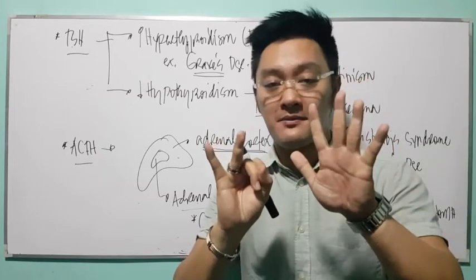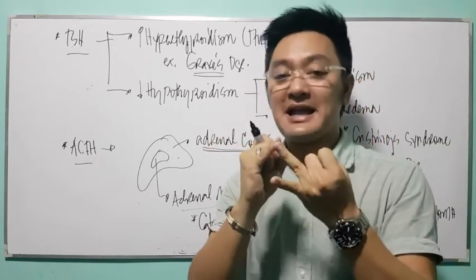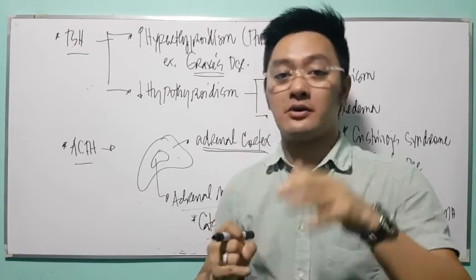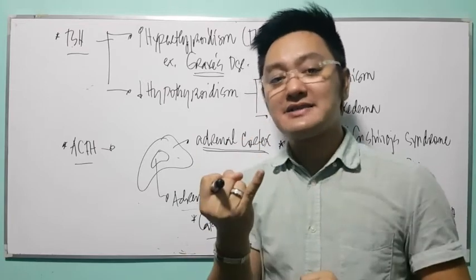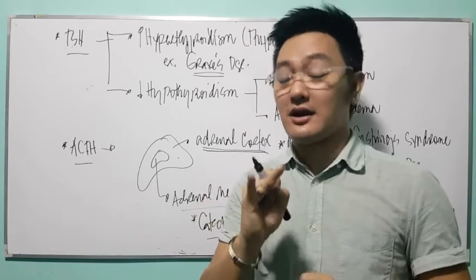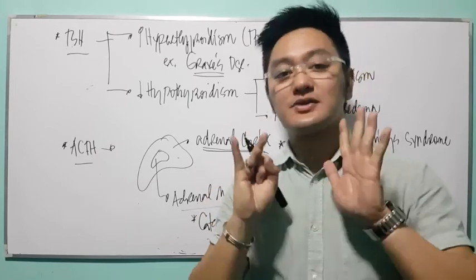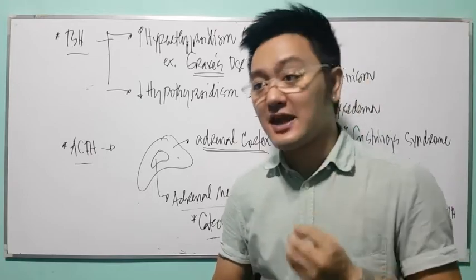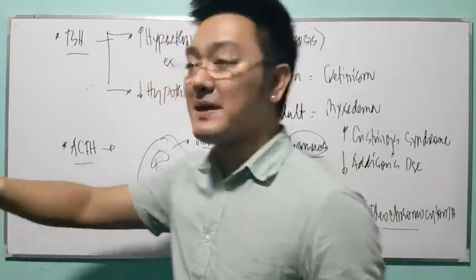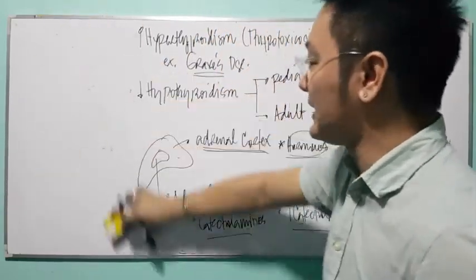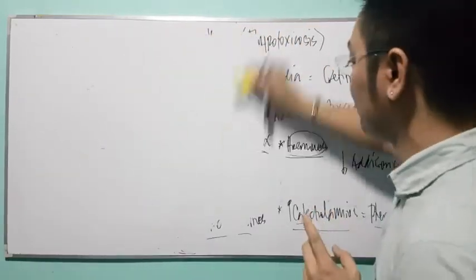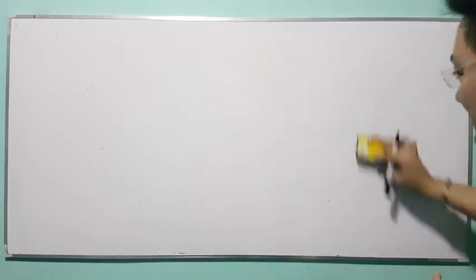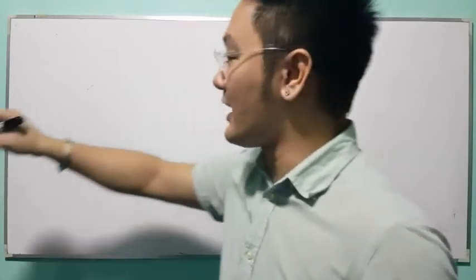Okay? So these are hormones produced by the anterior pituitary gland. Remember, there are 7 hormones: growth hormone, melanocyte-stimulating hormone, prolactin, follicle-stimulating hormone, luteinizing hormone, thyroid-stimulating hormone, and adrenocorticotropic hormone. So these are the 7 hormones produced by the anterior pituitary gland. For your posterior pituitary gland, as mentioned, the PPG or neurohypophysis will only produce 2 hormones, right? So what are the 2 hormones produced by the posterior pituitary gland?